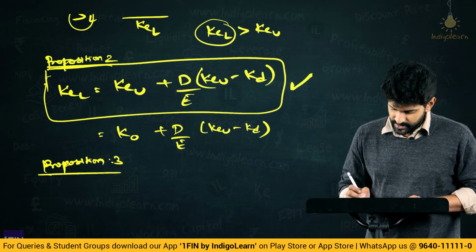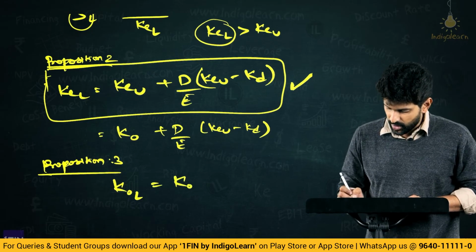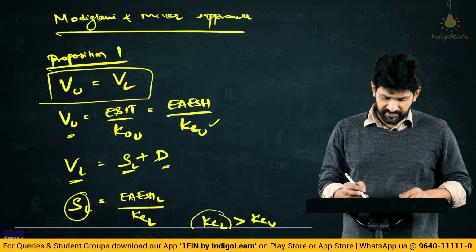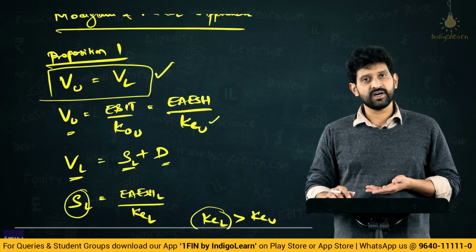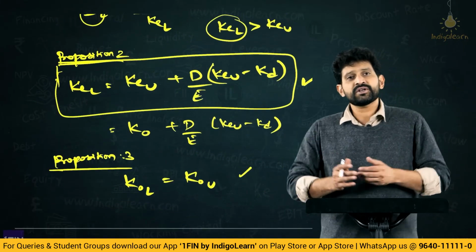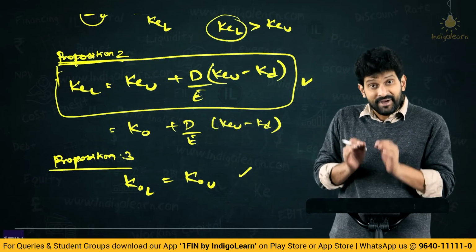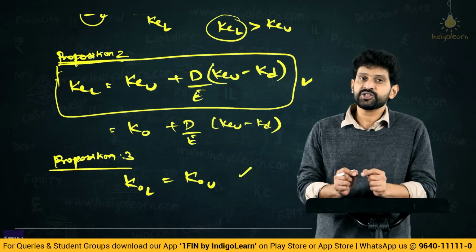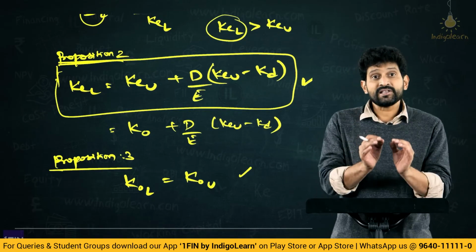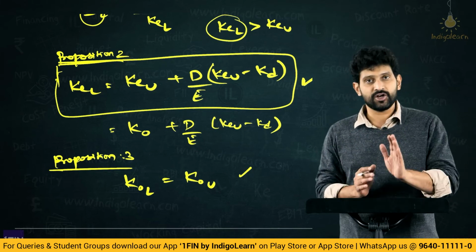Now, the last proposition says KO of levered is equal to KO of unlevered. Now, we know that in the first statement itself we said value of unlevered is equal to value of levered. That means correspondingly, obviously KO of unlevered should be equal to KO of levered. Then why did he specifically say it as a proposition? Here they have mentioned this specifically because the intention is to communicate that capital structure is irrelevant in arriving at the cost of capital or value of the firm.